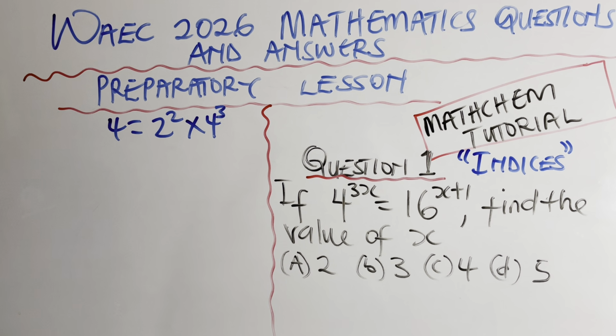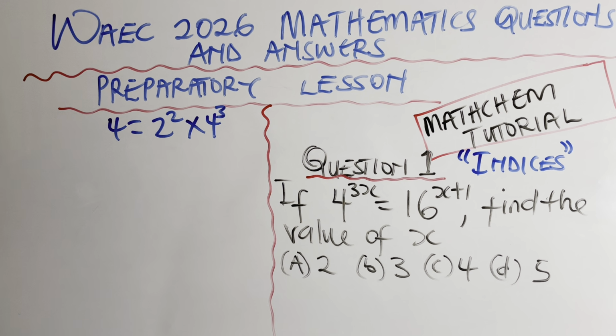If you have this question which says 4 raised to power 3x equals 16 raised to power x plus 1, this type of question is to come out both in objective and in theory. Although I'll be solving more of the theory questions in the master class. The master class is going to be pure theory questions, I mean, very difficult ones. This one is basically objective, but I'll be solving more theory questions in the remaining 10 topics. Those ones will be complex, and I'll be giving my students who paid smooth, clear, and deep understanding so that they can apply anything they understood to the question when they sit in the exam.